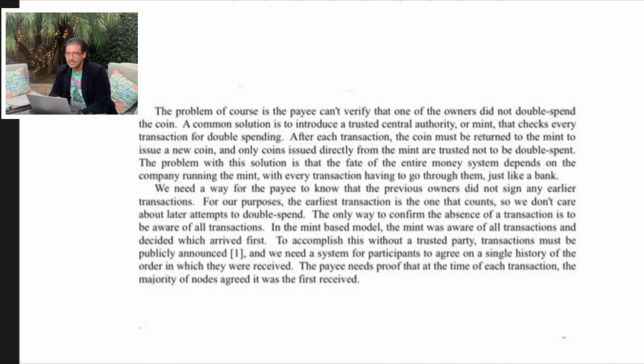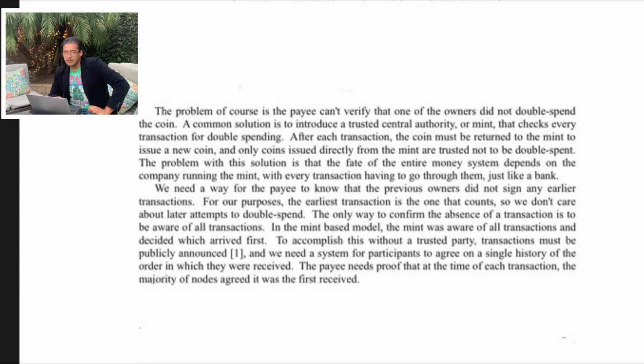The problem, of course, is the payee can't verify that one of the owners did not double spend the coin. A common solution is to introduce a trusted central authority, or mint, that checks every transaction for double spending. After each transaction, the coin must be returned to the mint to issue a new coin, and only coins issued directly from the mint are trusted not to be double spent. The problem with this solution is that the fate of the entire money system depends on the company running the mint, with every transaction having to go through them, just like a bank. We need a way for the payee to know that the previous owners did not sign any earlier transactions.